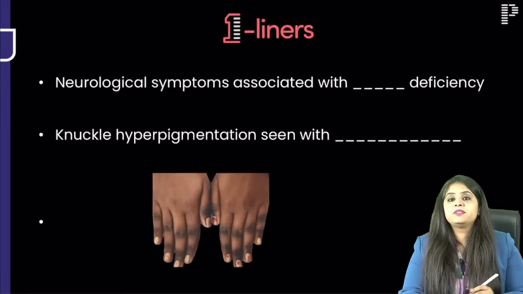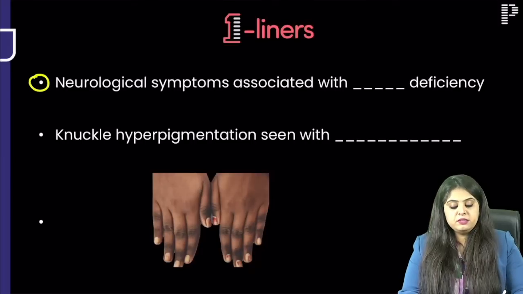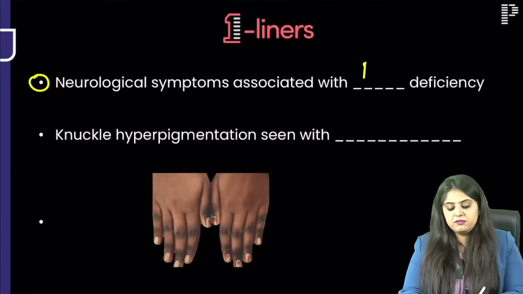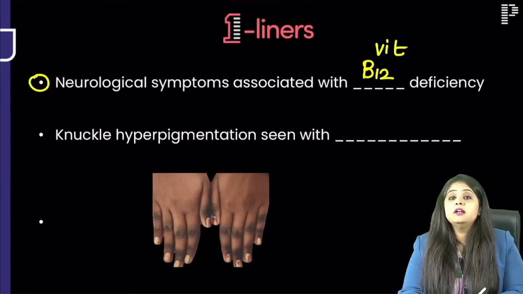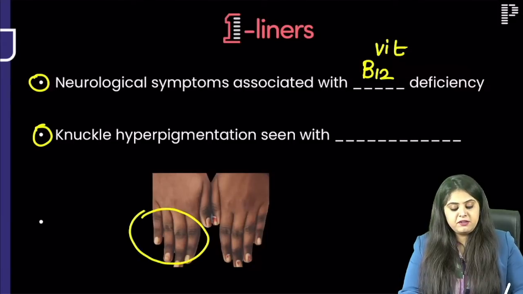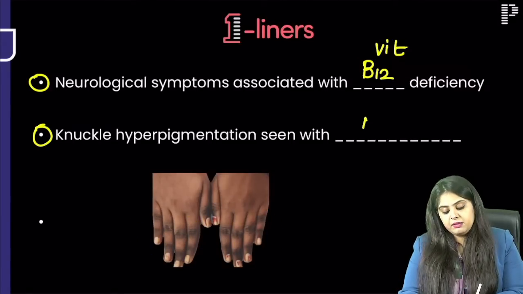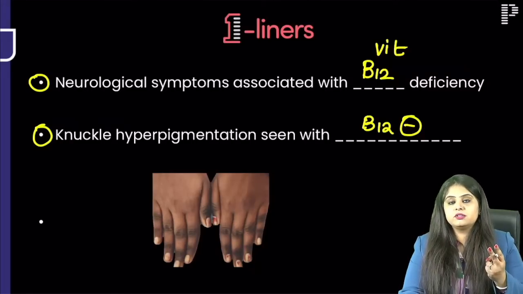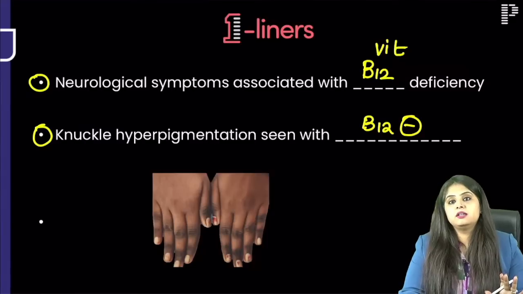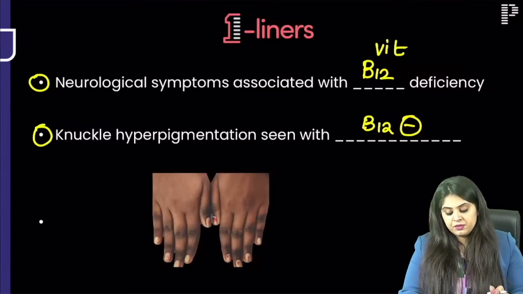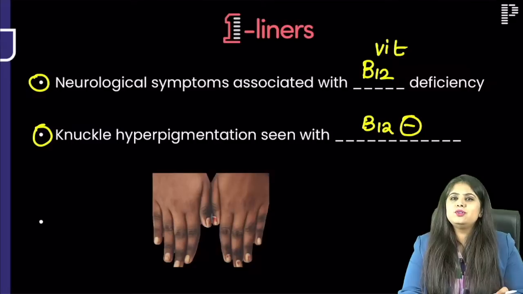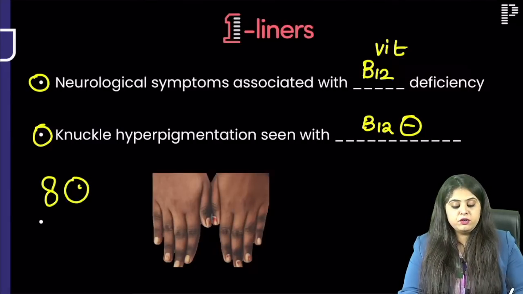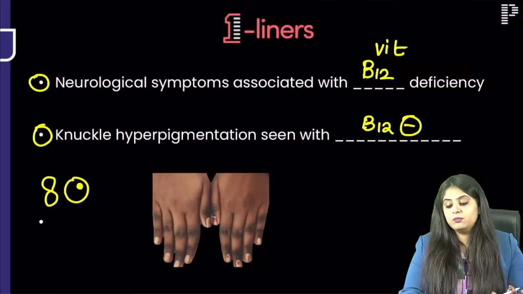Perfect. Then next, if they say neurological symptoms are occurring with which deficiency? Nutritional deficiency. Neurological symptoms can happen with vitamin B12 deficiency. One more clinical manifestation, their favorite pigmentation photo, knuckle pigmentation is also seen with vitamin B12 deficiency, meaning megaloblastic anemia's 2 questions, neurological symptoms and knuckle pigmentation, are going to be their favorite. Of course, I've not shown you images here, but in LRR we have done all those Cabot ring, figure of 8, or Howell Jolly bodies, all those for megaloblastic are very important.